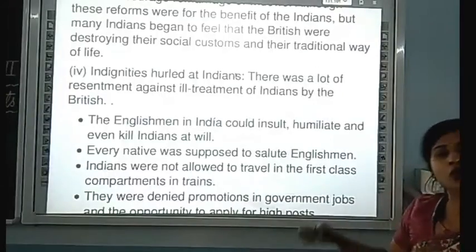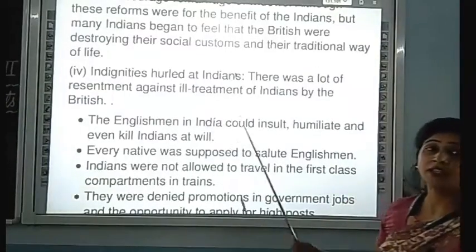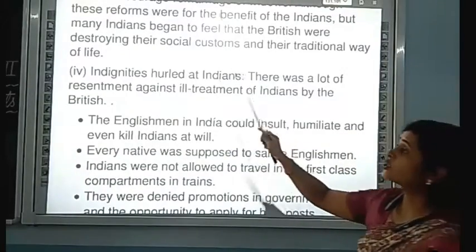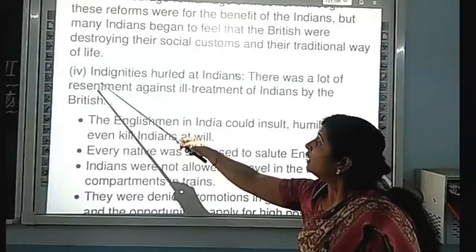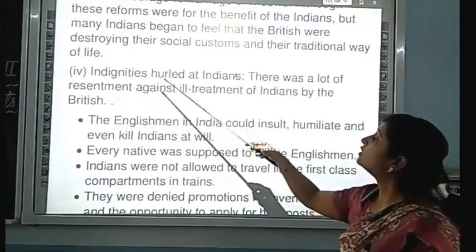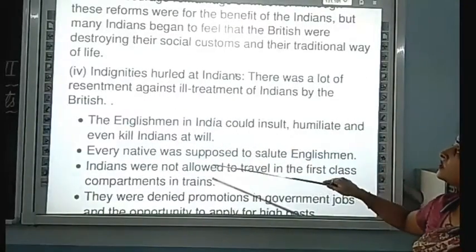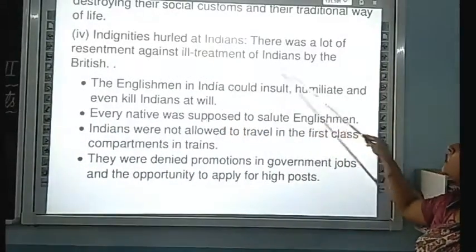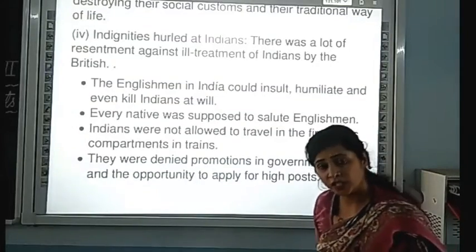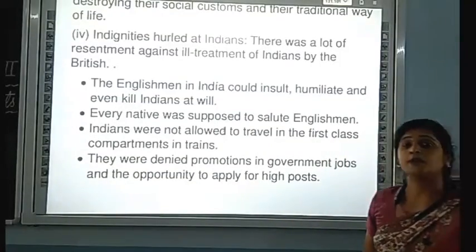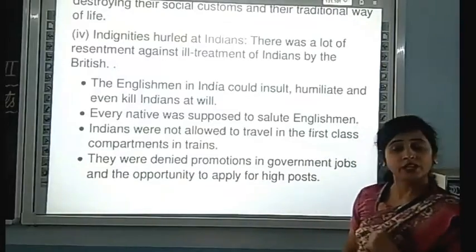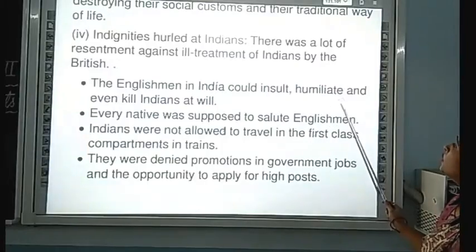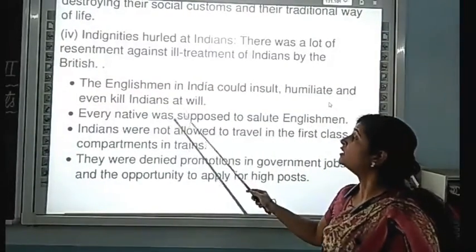The 1857 revolt was started because they thought that the Britishers interfered with their traditional customs. Now, there was a lot of resentment against the ill treatment of Indians by Britishers. There are so many incidents where we see the ill treatment of Indians by the Britishers. The Englishman in India could insult, humiliate and even kill Indians at will.